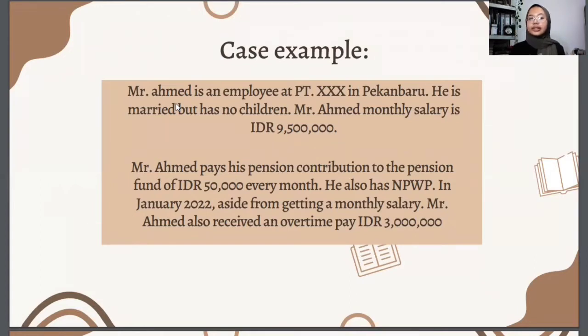He pays his pension contribution every month of 50,000 rupiah, and he has an NPWP. In January, he receives an overtime salary of about 3 million rupiah. With these details, we are going to calculate the overtime salary and the taxation of the overtime salary of Mr. Ahmed.